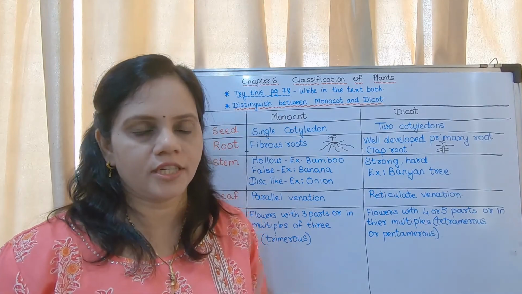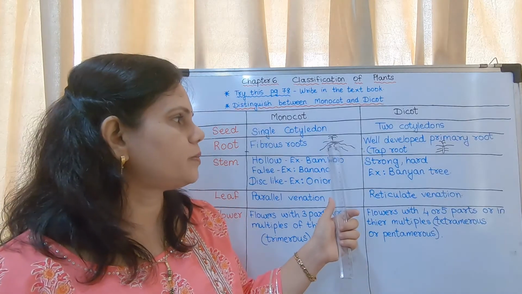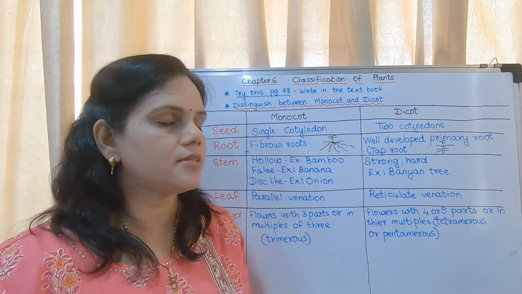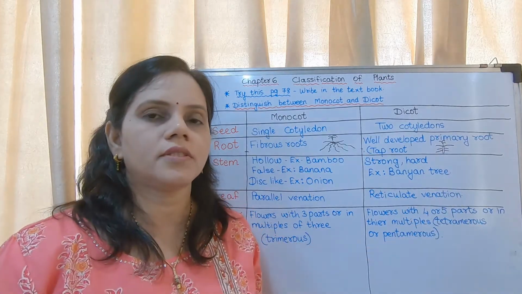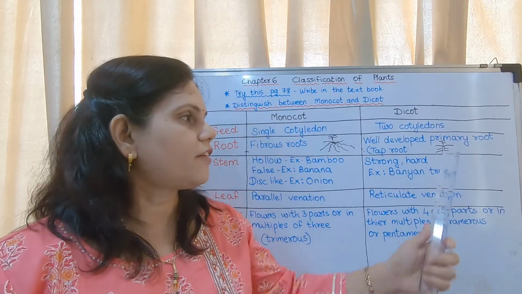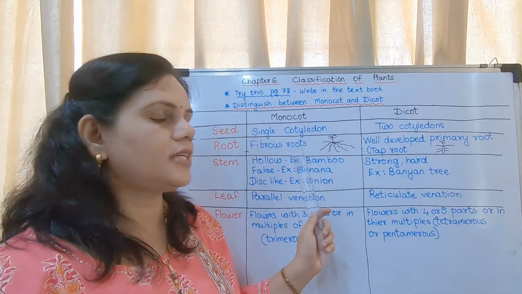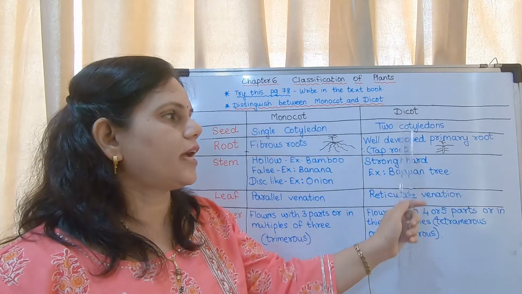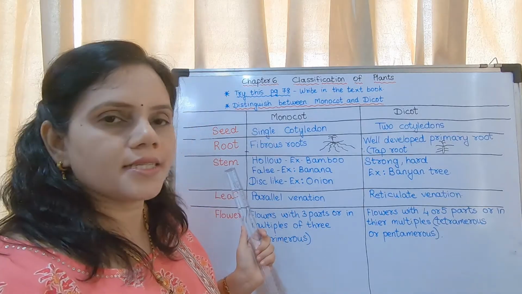Have you understood the difference between fibrous root and tap root? Fibrous root means at the beginning itself there are branches. Tap root means there is a main root which is said to be the primary root, and from the primary root the branches appear. So in case of monocot it is fibrous roots, in case of dicot it is tap root. Okay. Now the third is stem.